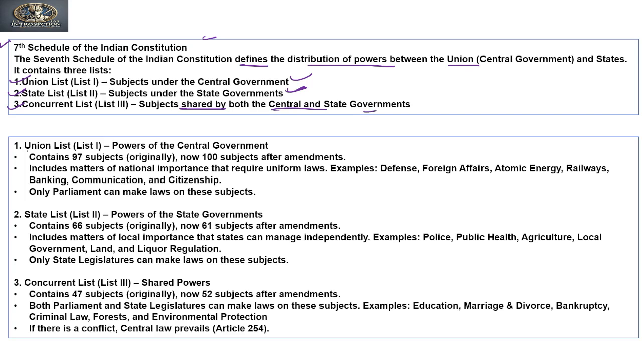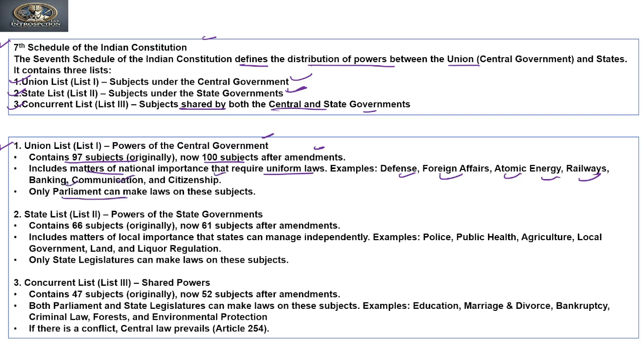Now if you see the Union list, the power of the central government, it contained 97 subjects originally, and now it has 100 subjects after amendments. It includes matters of national importance that require uniform law, for example defense, foreign affairs, atomic energy, railways, banking, communications and citizenship.